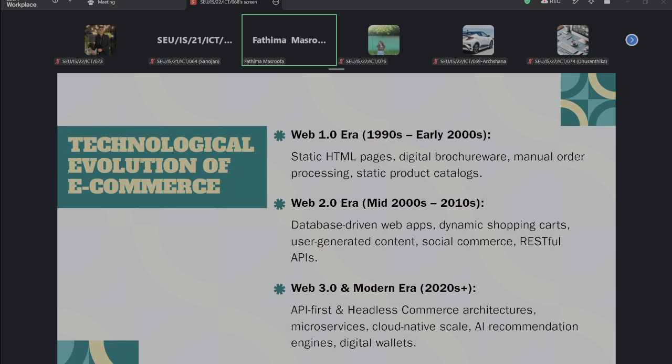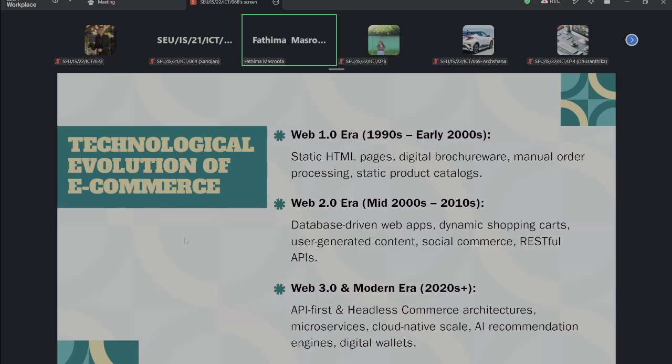What is that? Normally customers themselves can produce content. For example, they can give reviews, comments, and ratings also, right? And social commerce means social platforms can influence or support commercial activities, right?